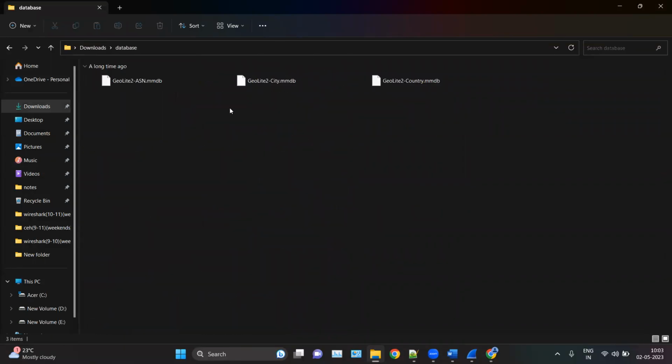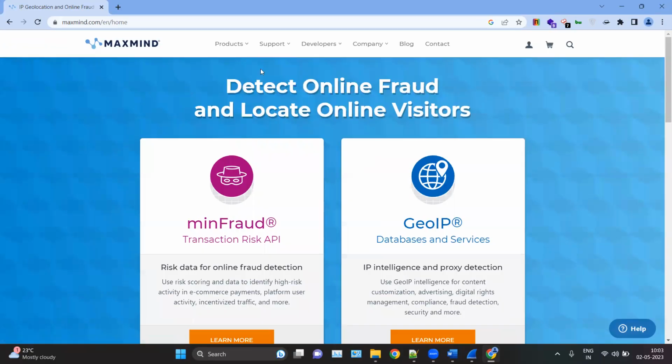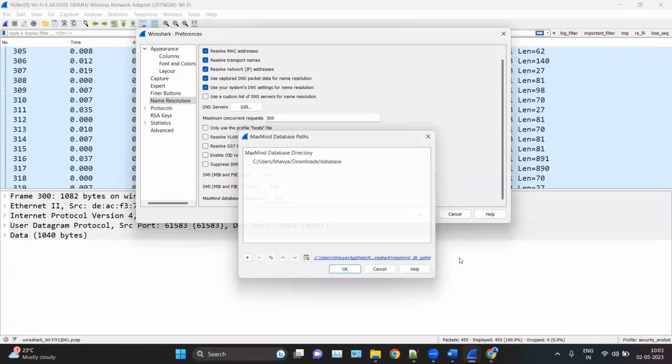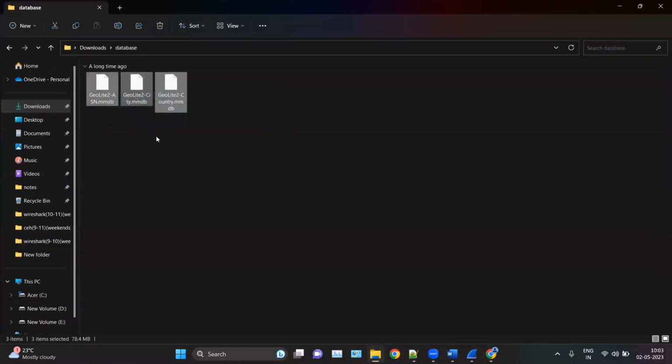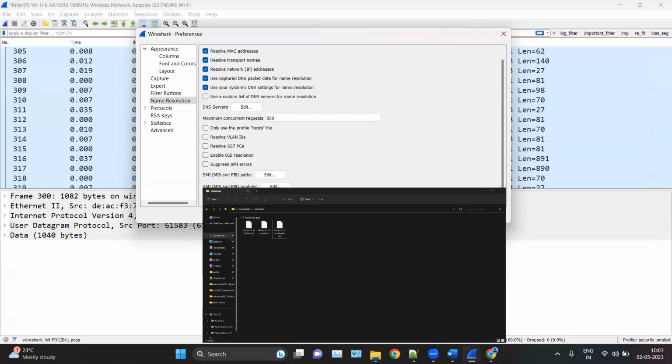These files are GeoLite ASN, city, and country. So after creating your ID, you have the option of downloading these three files for free. After downloading, you have to keep these three files in a single folder. Name it anything you want, for example, database. So you have to keep these three files in the same single directory. After keeping these three files in a single directory, you can add it via here.